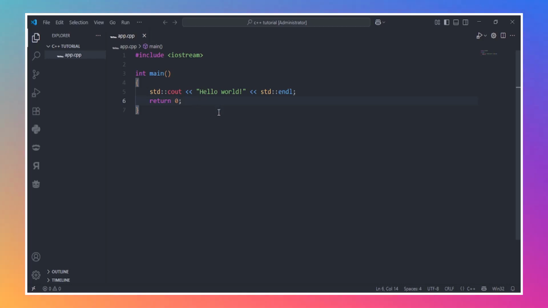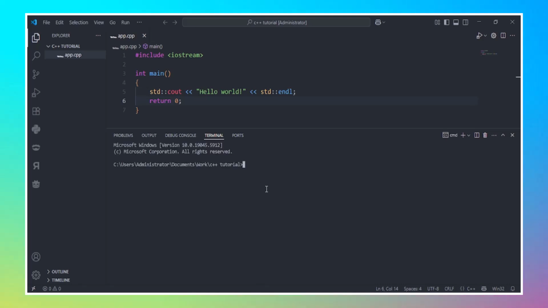Now to run this program, we're going to press Ctrl + tilde to open the console. Then, because I have MinGW installed, we're going to do it this way. If you don't know how to install it, please search for it on Google or YouTube. So we're going to just do g++, then our file name, then -o, then the name which we want the executable to have. I want the executable file to be called app. So we're going to just press enter and it will make an app.exe file.